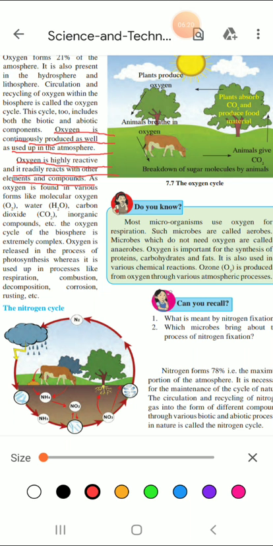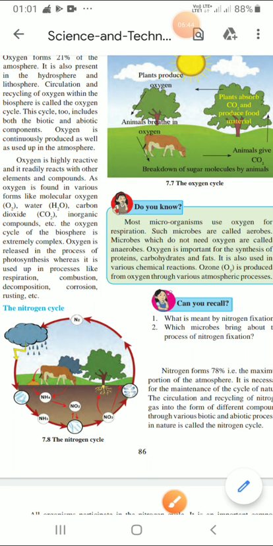This also I told you, how the microorganisms use oxygen. Some microorganisms which use oxygen are called the aerobes, and those which do not use oxygen are called the anaerobes. So this is also important for us. Now let us see the other cycle, that is called the nitrogen cycle. So we will start with the nitrogen cycle. Let us see now.